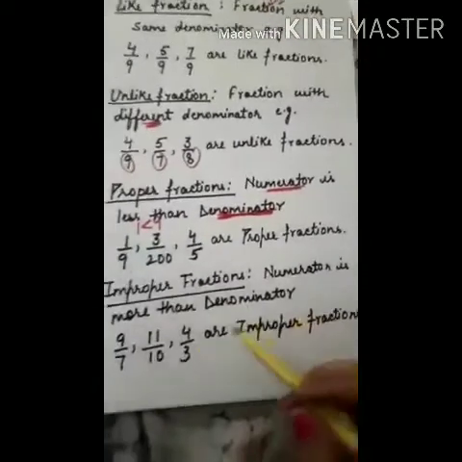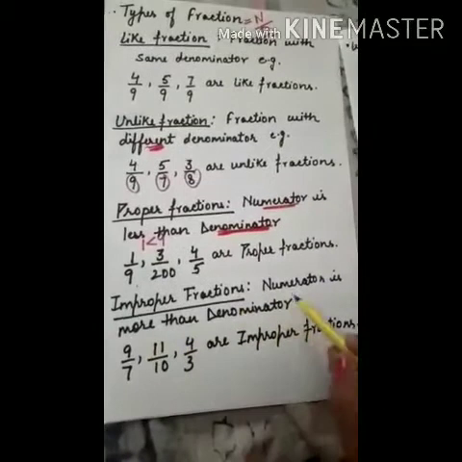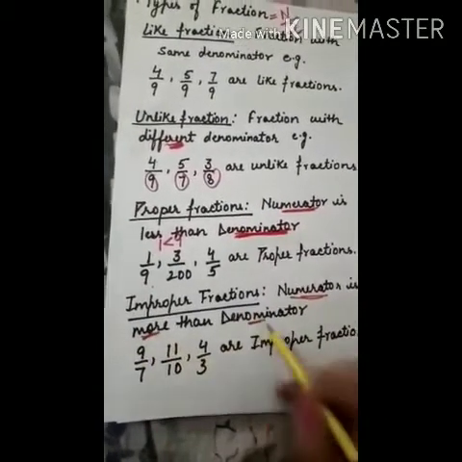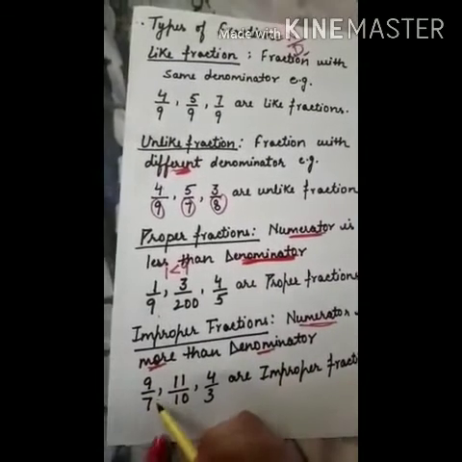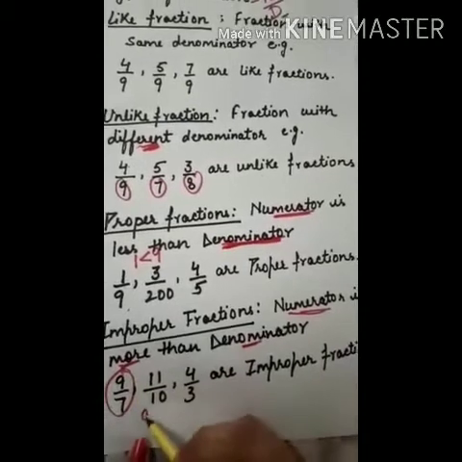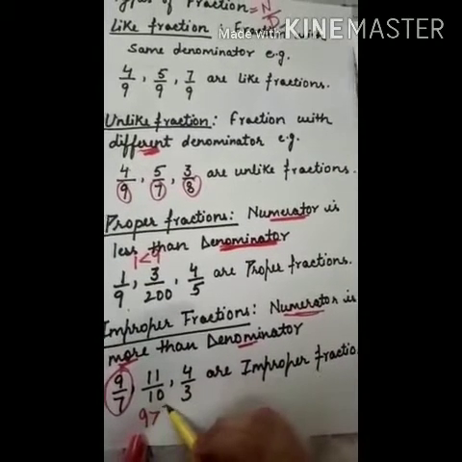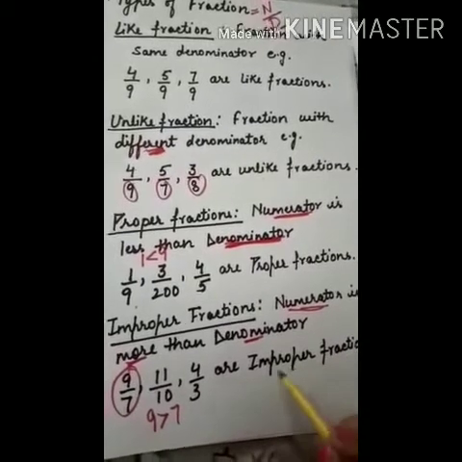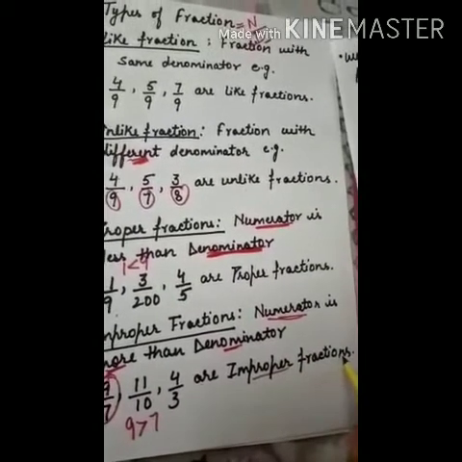Next is improper fraction. Now here the numerator is more than the denominator, right? If you can see the example here, 9 upon 7. In this, 9, the numerator, is greater than 7, the denominator. So it is a kind of improper fraction.